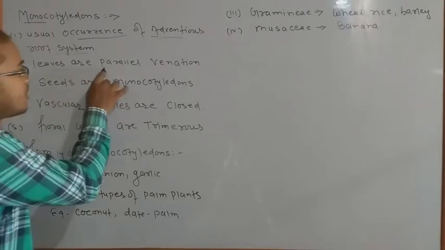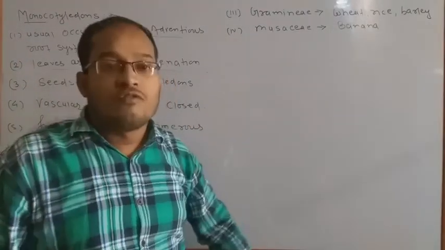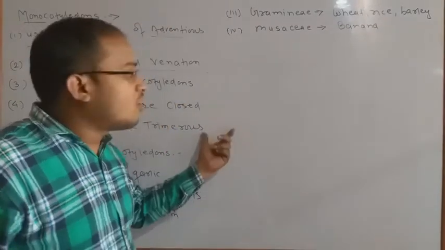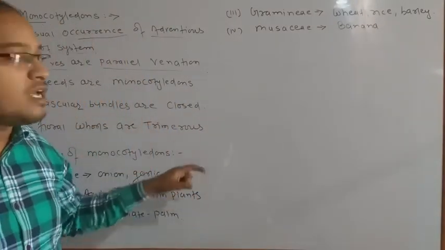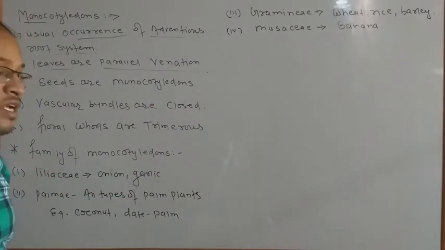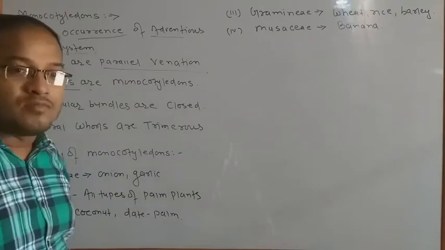Monocotyledon leaves generally have parallel venation. Okay, what is the meaning of parallel venation? When we look at the difference between them, we have to be clear about the meaning of reticulate venation and parallel venation. Okay, so lastly, most important are the seeds of monocotyledons.